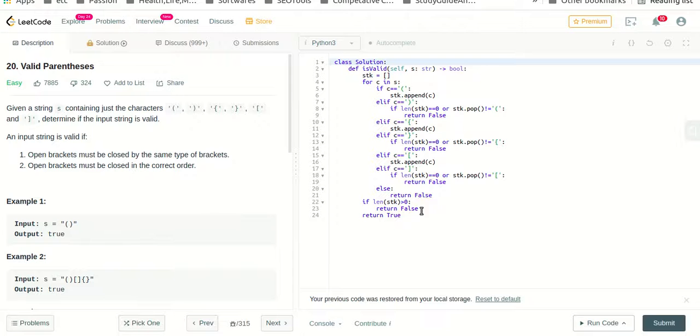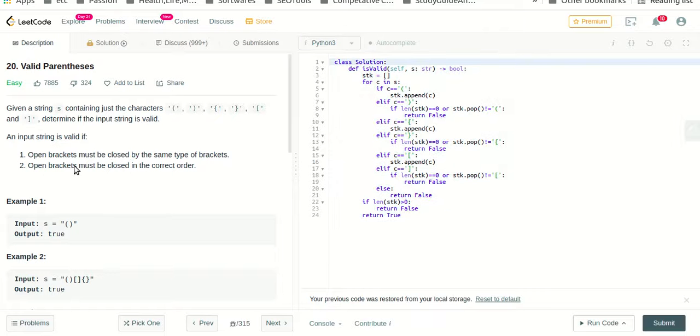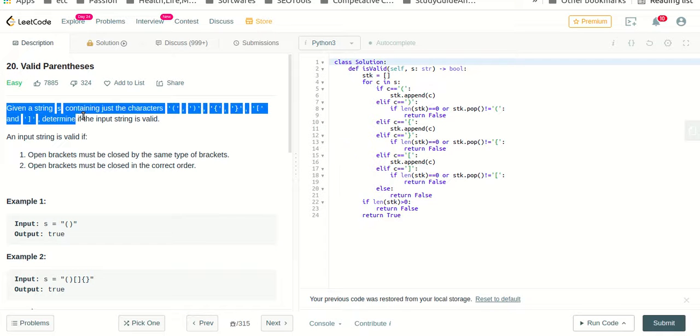So I have already written the code. This is my code. Now what is the problem? Given a string containing just the characters opening circular bracket, closing circular bracket, curly braces opening, curly braces closing, square bracket opening, square bracket closing, determine if the input string is valid or not.